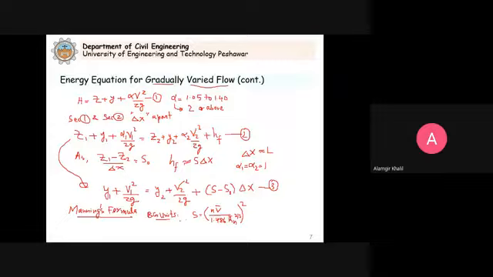Now this is in the British gravitational system. When we consider the SI units, then we drop this factor 1.486. The rest of the formula remains the same.